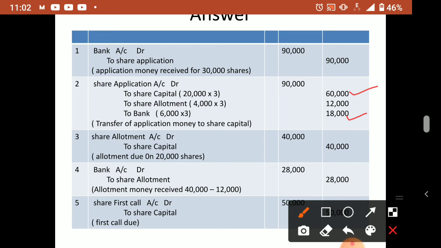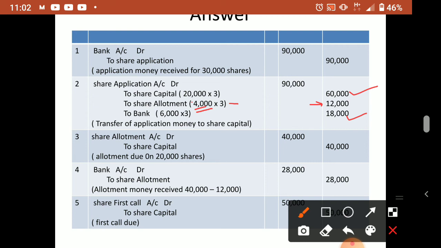Then excess, how much is there? In the pro rata category you take, there will be excess. Always remember, in the pro rata category only excess will be there. So that excess amount, excess number of shares into application, 12,000, you have to put in the share allotment. Remember, we are transferring it to the share allotment account. Okay, now we'll move forward.